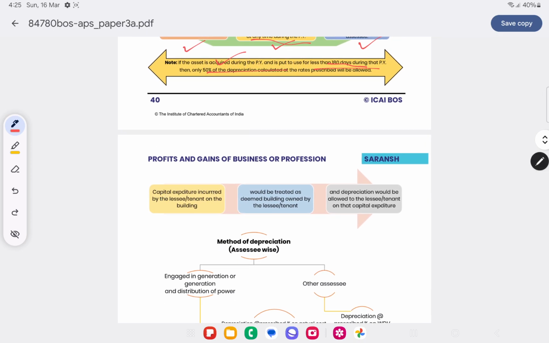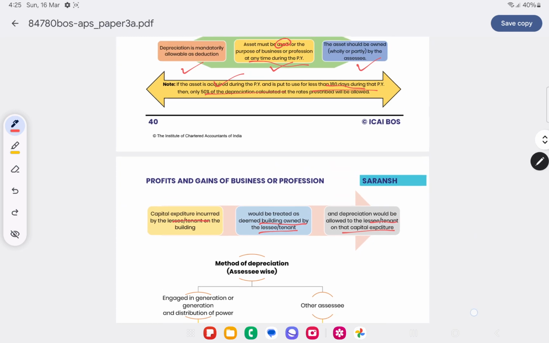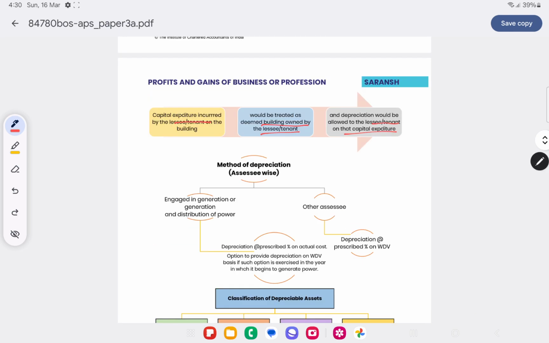Capital expenditure incurred by the lessee or tenant would be treated as deemed building owned by the lessee or tenant, as I told in the previous part, and depreciation would be allowed to the lessee or tenant on that capital expenditure. Now, suppose there is a finance lease or operating lease, who can claim the depreciation? It is always the owner who can claim the depreciation.